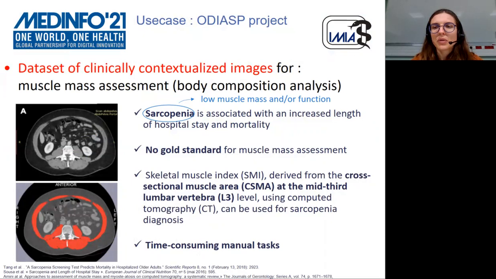The computed tomography can be used for sarcopenia diagnosis by computing a skeletal muscle index, SMI, derived from the cross-sectional muscle area, CSMA, at the mid-third lumbar vertebra, L3 level. But calculating this SMI requires some time-consuming manual task. The objective of ODIASP is to automate the calculation of this SMI.